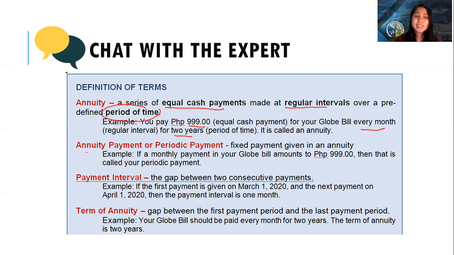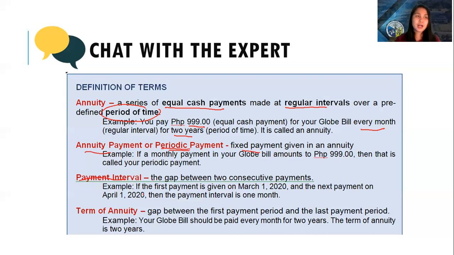Now, what is an annuity payment or periodic payment? This is the fixed payment that you are giving. Example, you pay $999 for Globe every month. That $999 is called the periodic payment. Next, how often do you pay? The gap between the first and the next payment is called the payment interval.